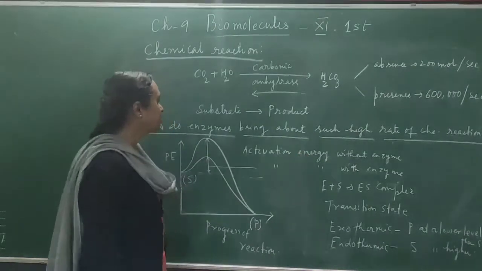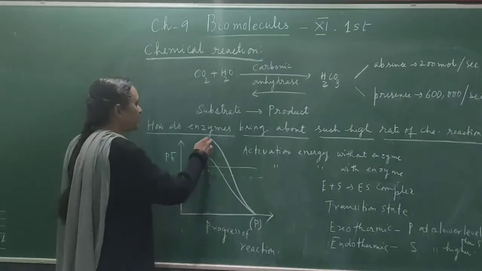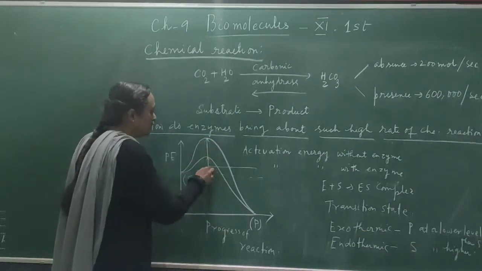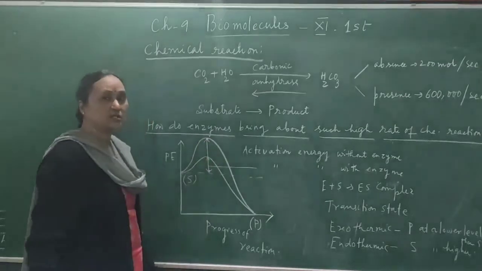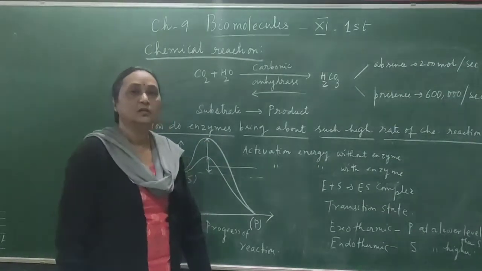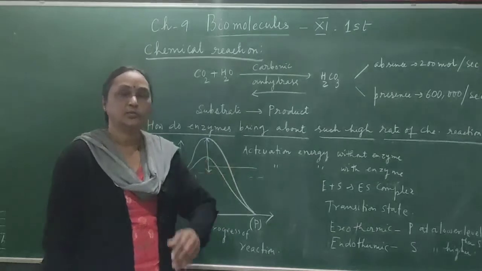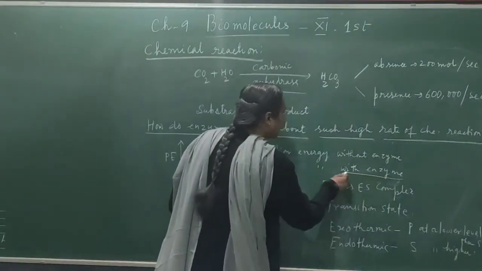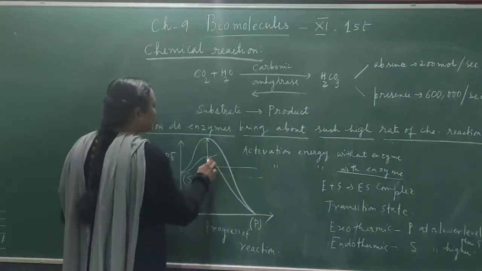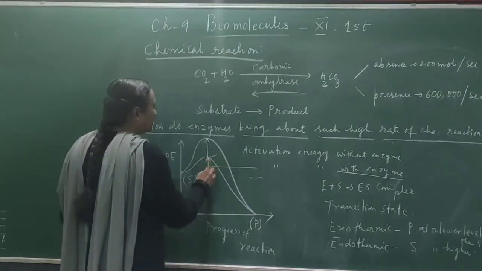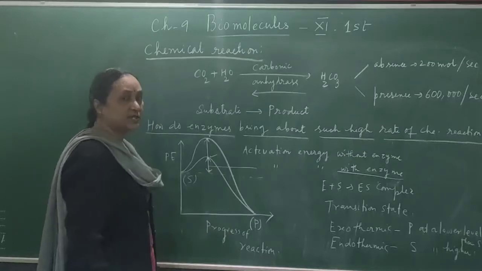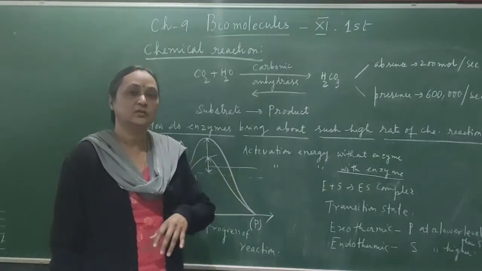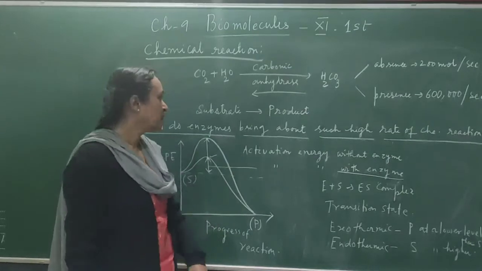Okay, so the activation energy without enzyme is high. You see the activation energy is from this to this. So more energy is required for converting the substrate into the product. But if the enzyme is present, then the activation energy is only this much, so that is low. So in the absence of enzyme the activation energy requirement is more, and in the presence of enzyme it is less. Okay.